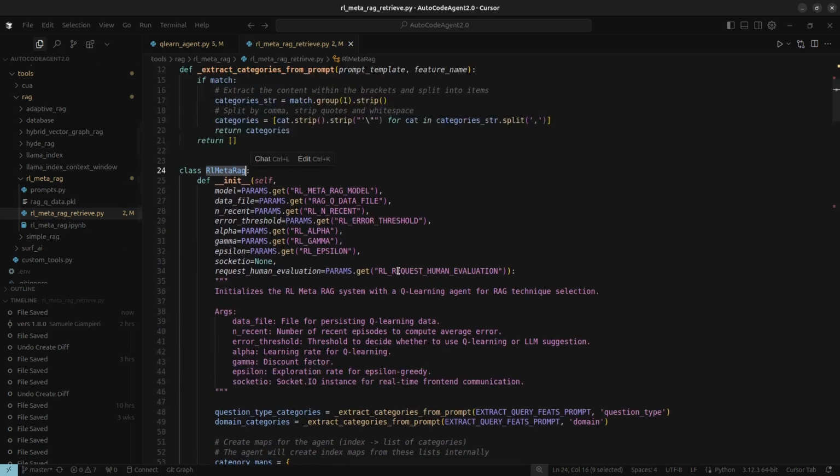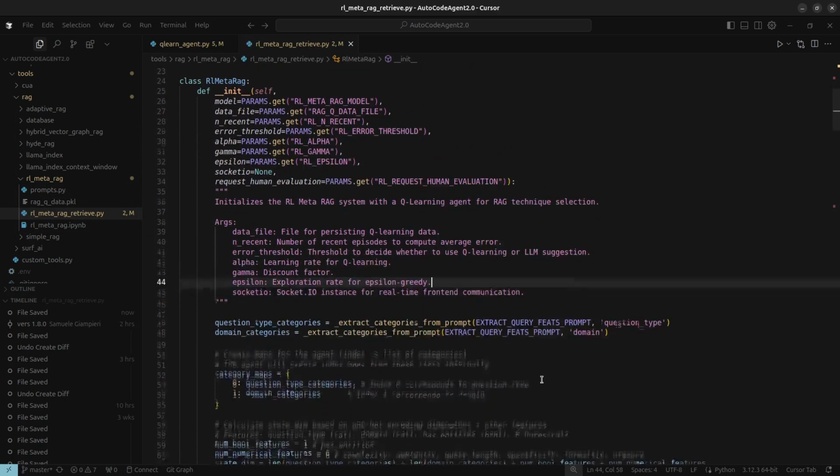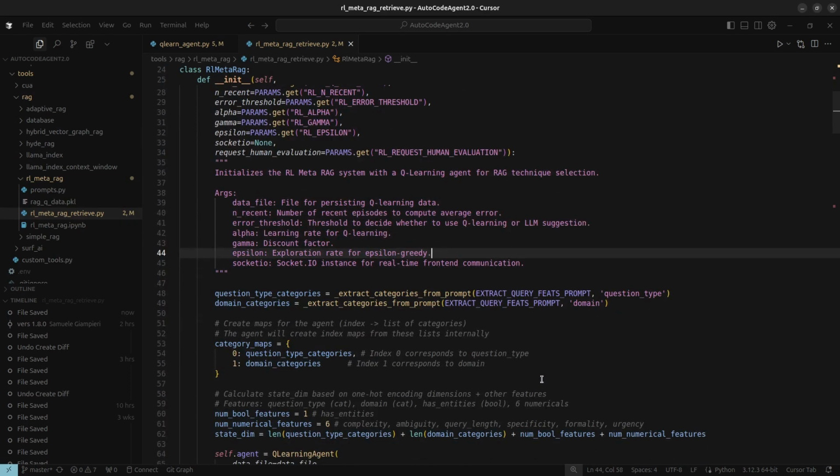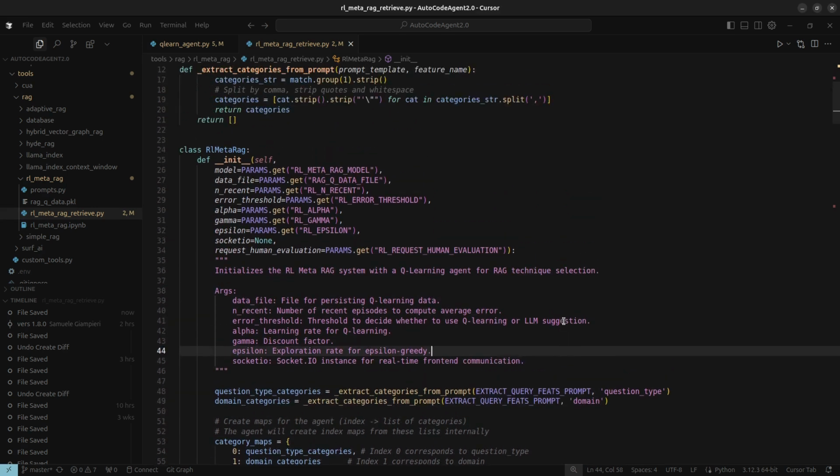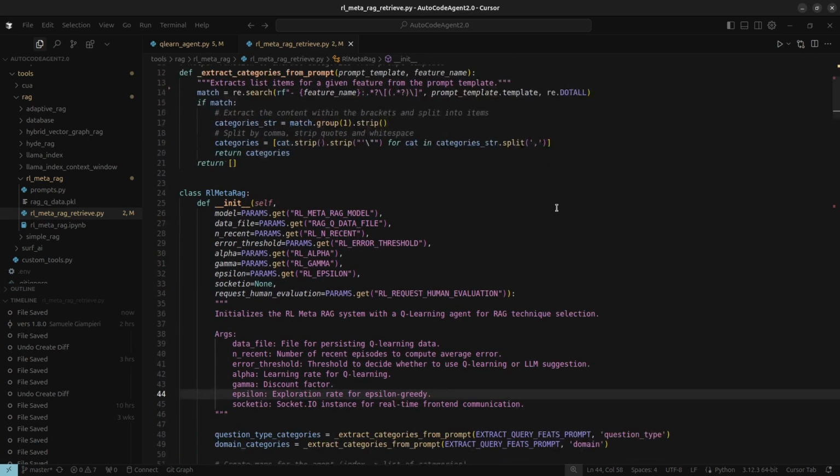The whole point is to learn the best way to pick a tool over time, so we get the highest quality information back. You can think of it like an intelligent RAG orchestrator. Here's a breakdown of how it actually works when a query comes in. First up, LLM-powered feature extraction. This is where it all begins.